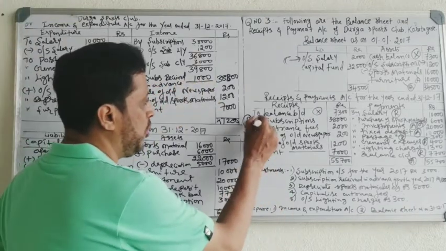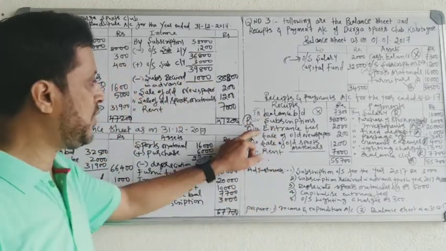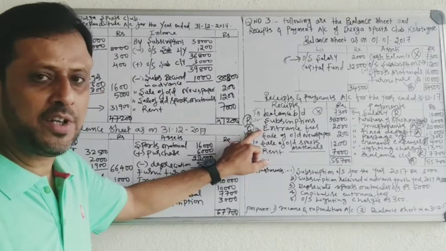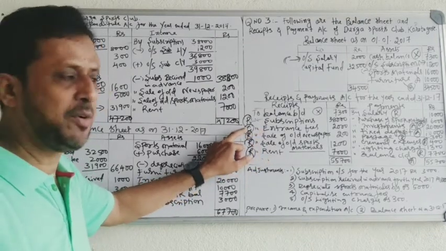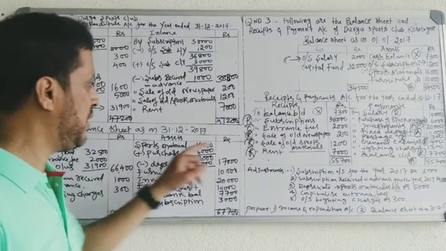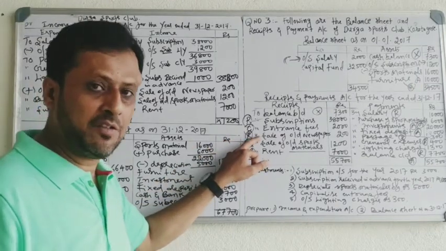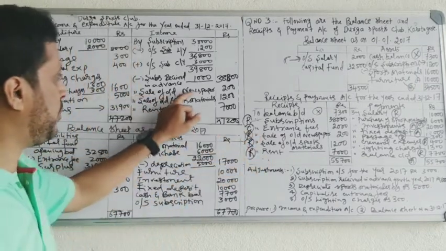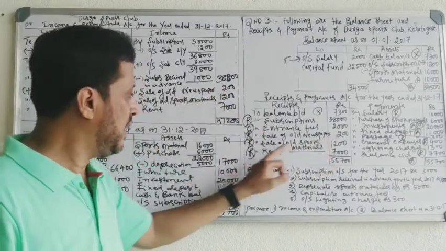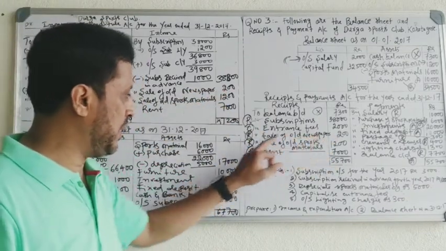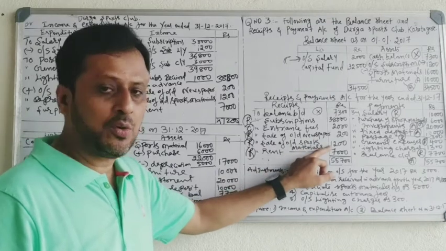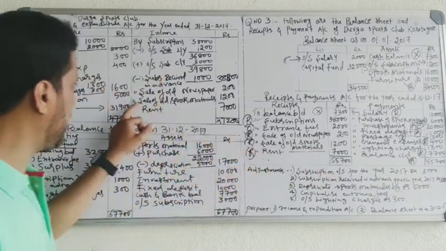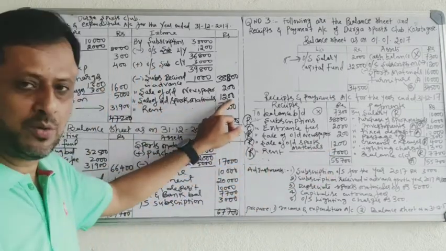Okay, subscription is over. Entrance fee, don't take it. Why should you not take it? Because it is a capital receipt. Capital receipt you have taken in the balance sheet. Sale of old sports material, revenue receipt, record here. By sale of old sports material, 200 rupees. Sale of newspaper. Sale of old sports material, 1,200. It is also a revenue receipt, record. By sale of old sports material, 1,200.